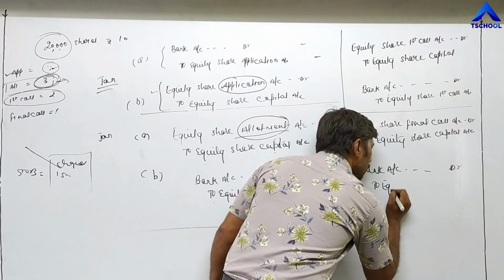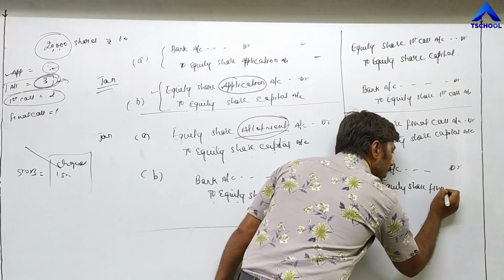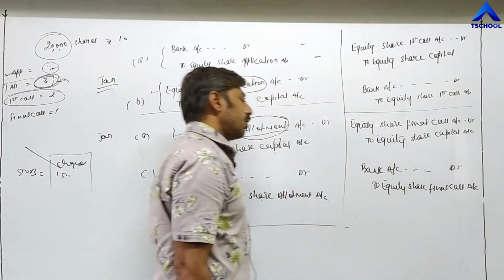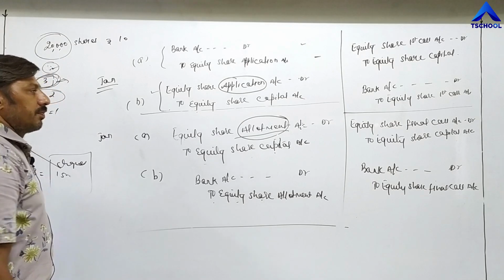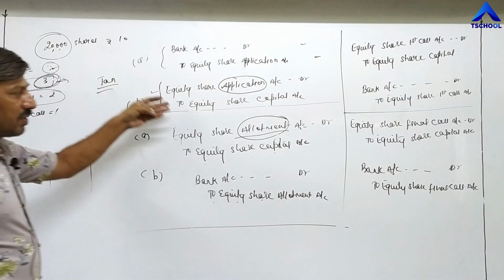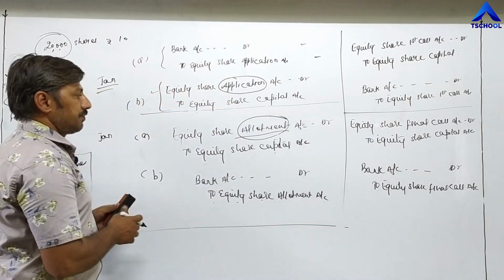To equity share final call account debit. Final call account. To equity share final call account. These are the entries. If a total of 4 installments are there, in this way you have to pass a total of 8 entries. For every installment, two entries are there.